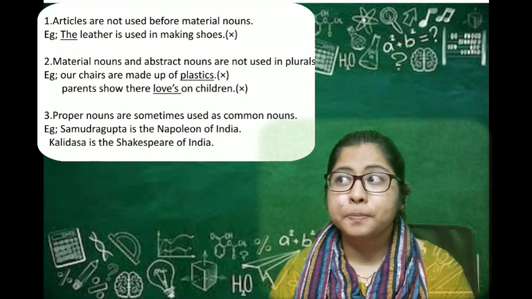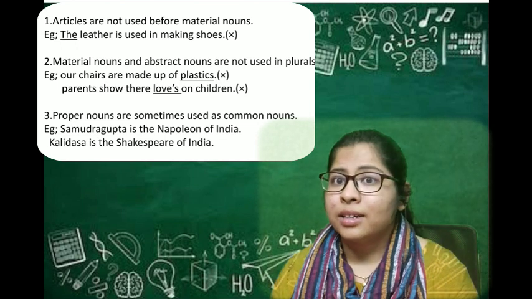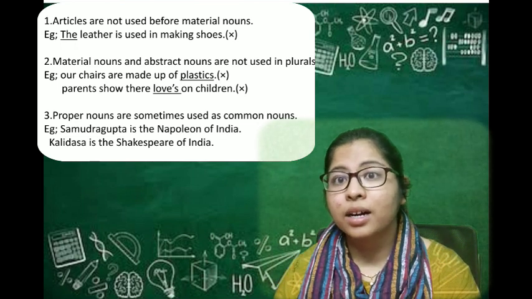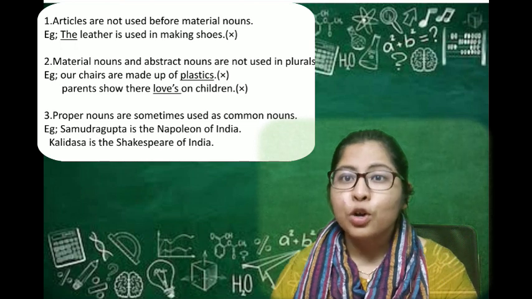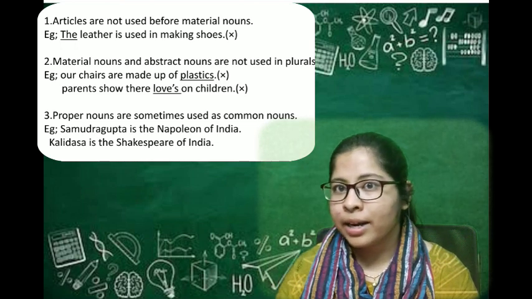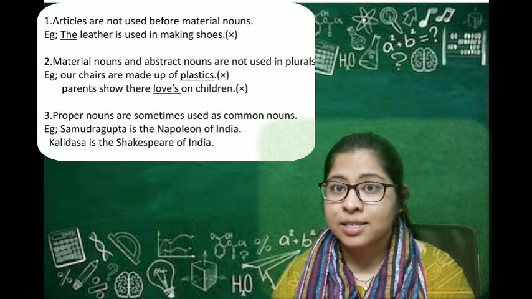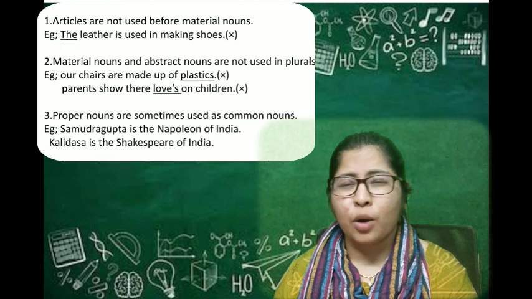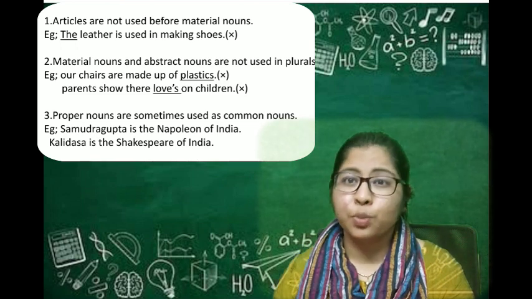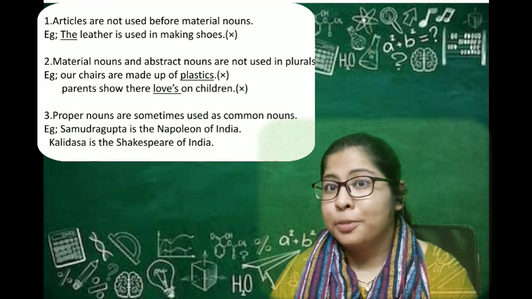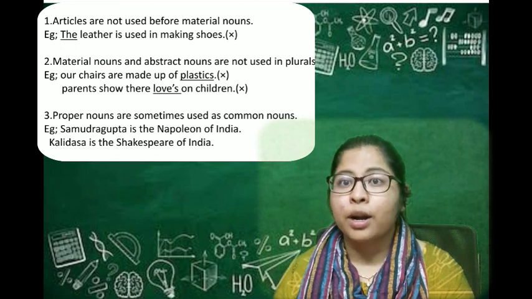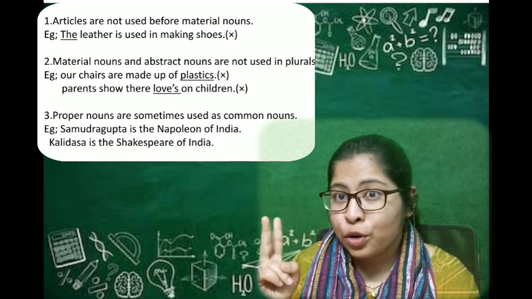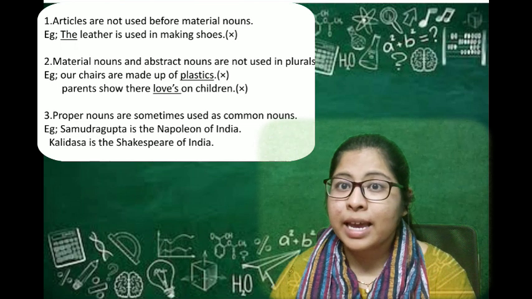For example, I can't say the leather, I can't say the plastic. I can't say a leather, I can't say a plastic. Leather, plastic, wood and so on are the material nouns which we had discussed in the last video. So you should not use the articles in front of the material noun. Never use that. It seems to be foolishness if you speak in front of people who have good knowledge in English grammar.